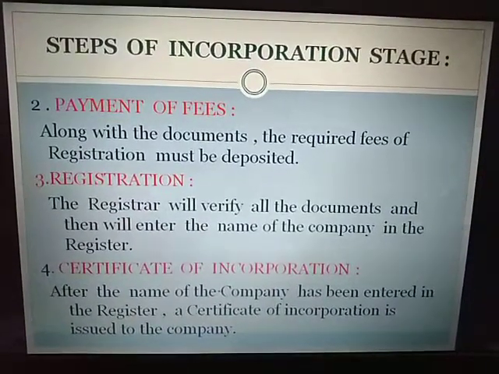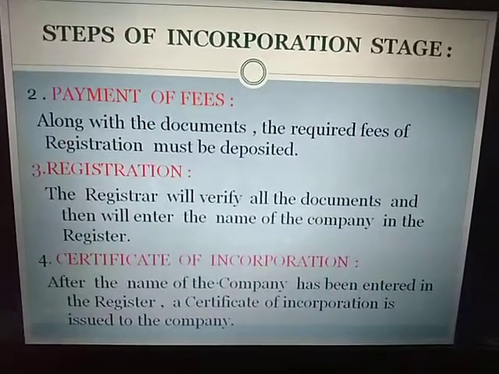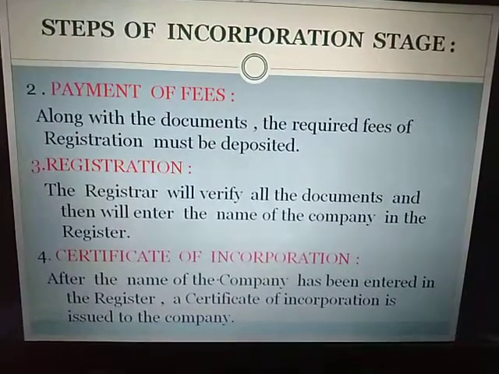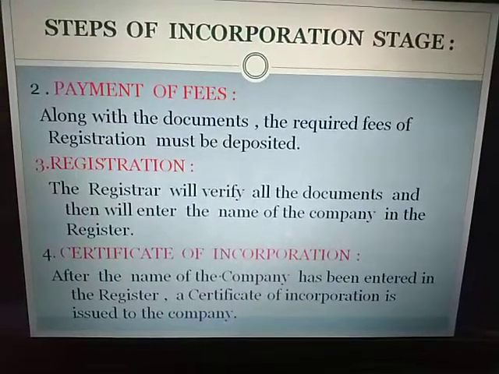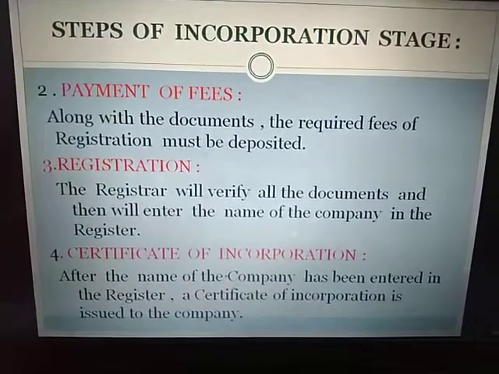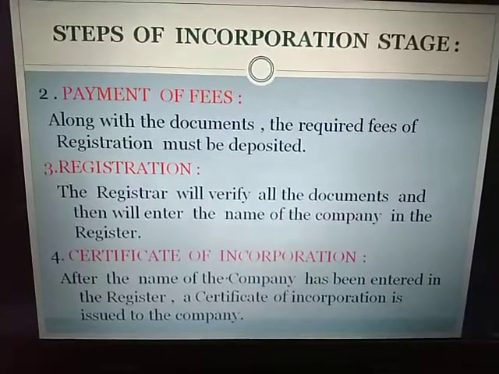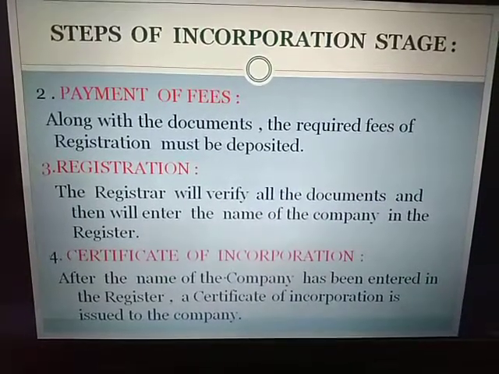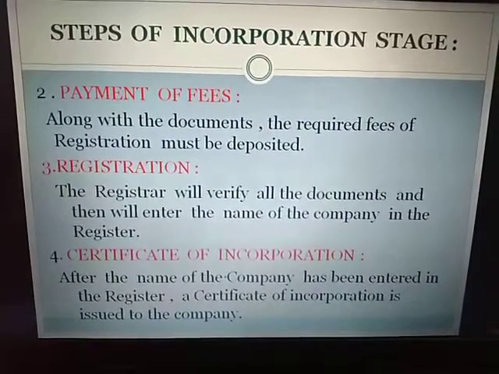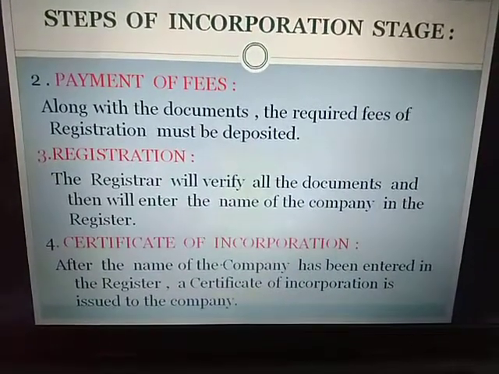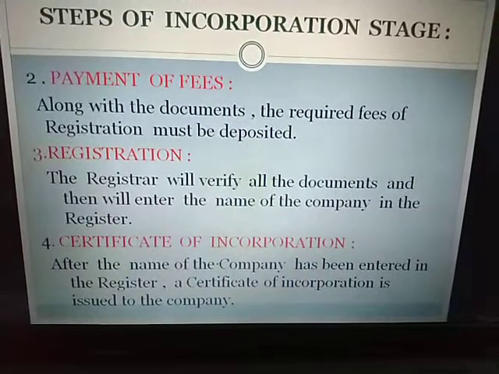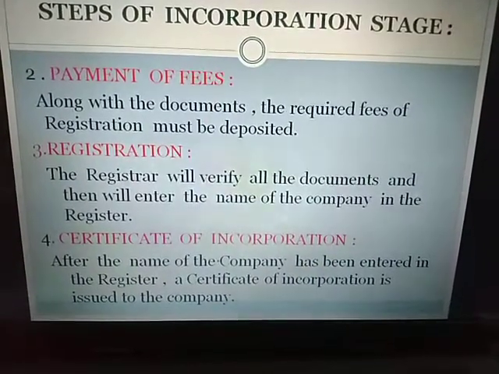The next step is the third step, registration. After the payment of fees has been received, the receipt will be given to the owners of the company, and the registrar will verify all the documents and enter the name of the company in his register. Then we have the last step. After registration is done, we will get the certificate of incorporation.